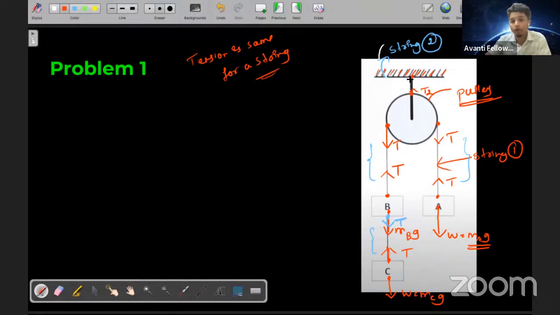Similarly, if I'm considering this point, there is a tension T2 over here. Is it good, students?